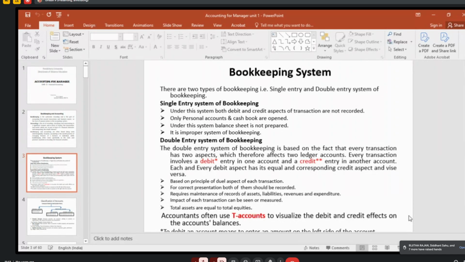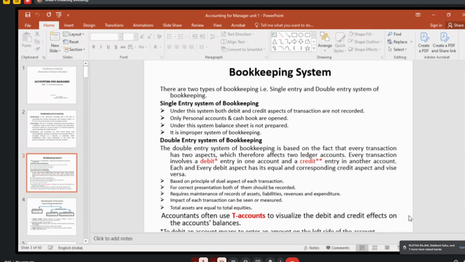In petty shops and small businesses, they used to record only cash transactions, and how much they have to pay, how much somebody has to give. Only some transactions they may record. It is called an improper accounting system of bookkeeping, right? They do not prepare a balance sheet.